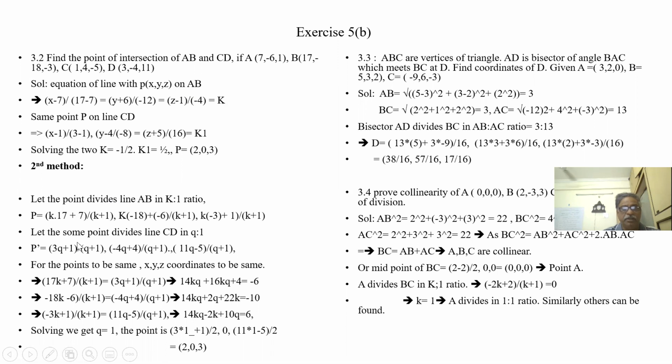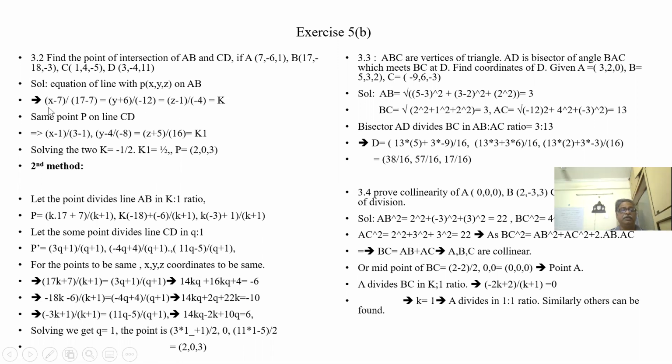These three we are equating. When we are equating the x, y, z coordinates of both the points, because the point is assumed to be the same, I got an equation. When I solve this, I'm getting q is 1. So you substitute q is 1: 1 plus 1, 2; 3 plus 1, 4 by 2. That means 2, 0, 3. So the same answer will come. This is a slightly cumbersome process where you have to solve bigger equations. Here it is an easy process.